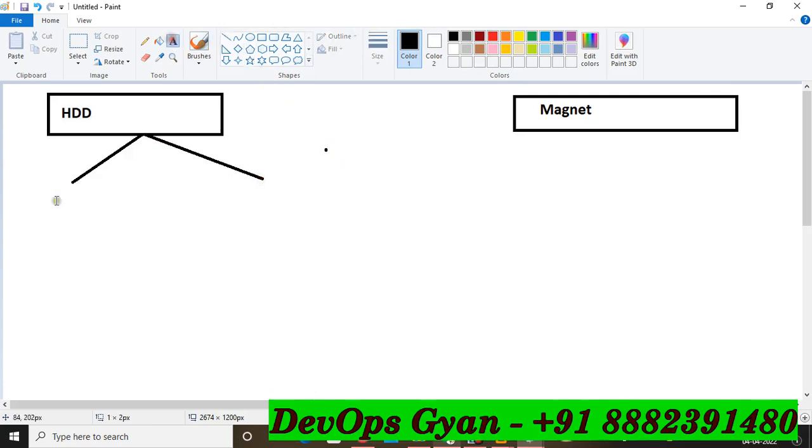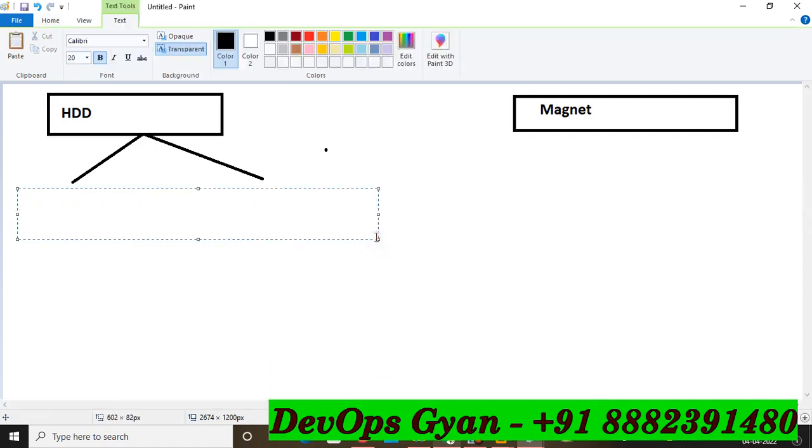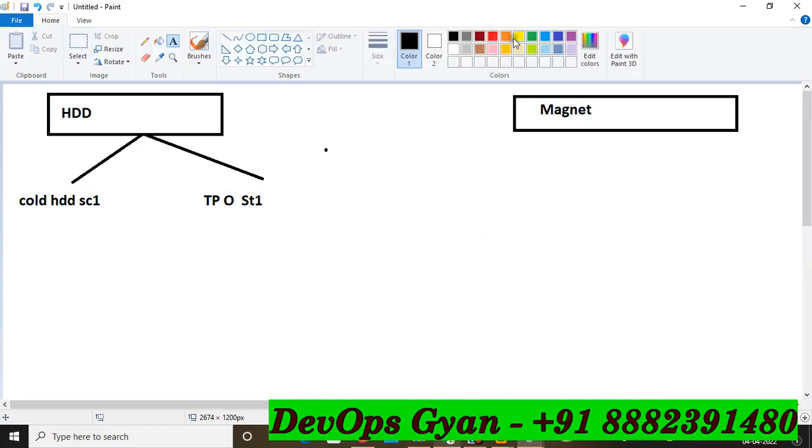So I am going to write it so you can easily understand: HDD cold HDD, hard disk SC1, this is the type, and the second one is throughput optimized, the short name is ST1, you can learn from Google, no problem. So friends, what is the difference between both?